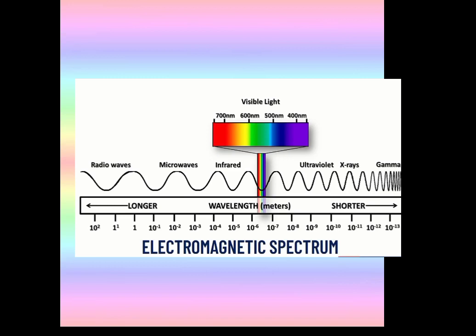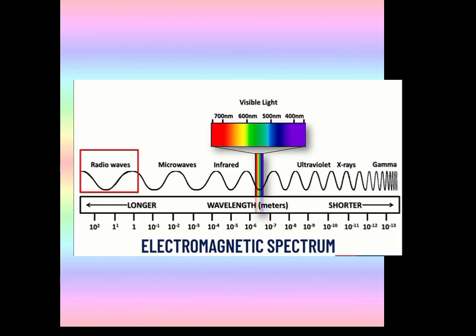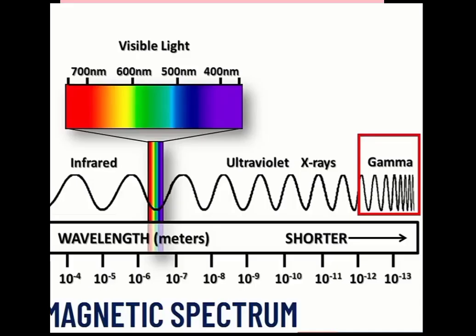The electromagnetic spectrum is where the electromagnetic waves are arranged in increasing frequency. Observe the illustration. Which has the lowest frequency? How about the wave that has the highest frequency? As we see in the illustration, radio waves have the lowest frequency and gamma rays have the highest frequency.